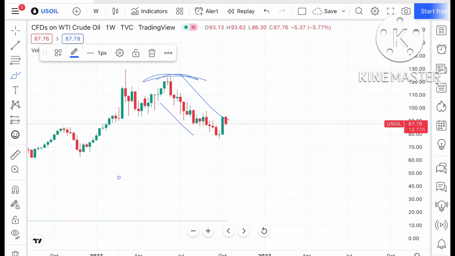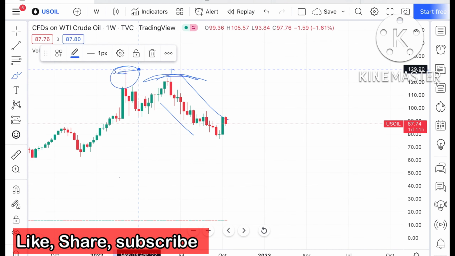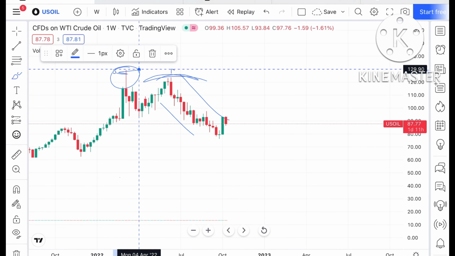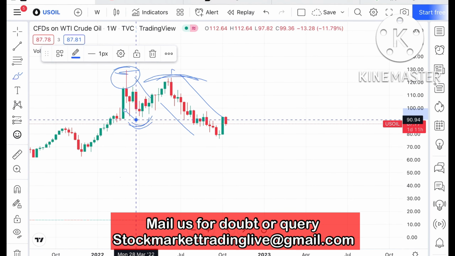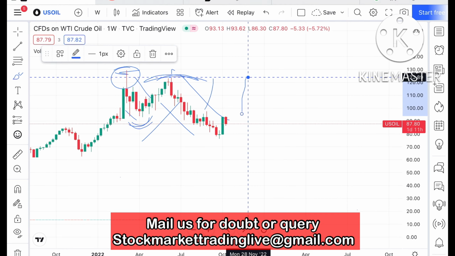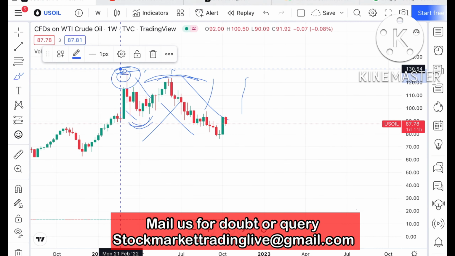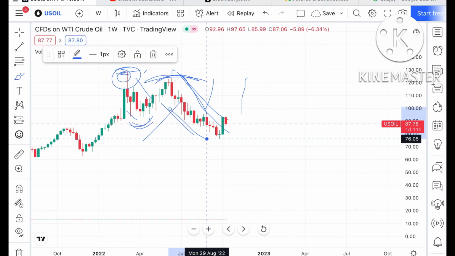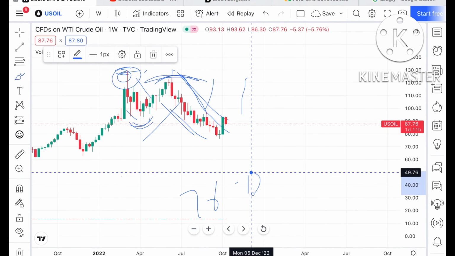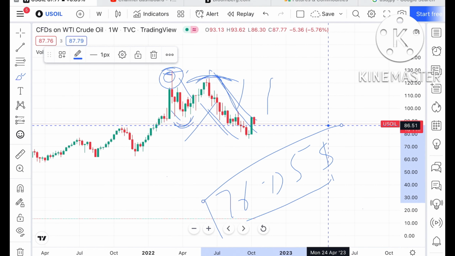Before that, it had made a high of around $129.90, as you can see in this particular zone. After that it tried to make a swing at this level. When it fell from that high, it then made a high of around $123.89. It tried to break that high, but from there it made a swing at this level and then moved continuously to the downside, making a low of around $76.05. Why am I explaining all this? You should understand how the movement of crude was, and then how it can go in the next week.